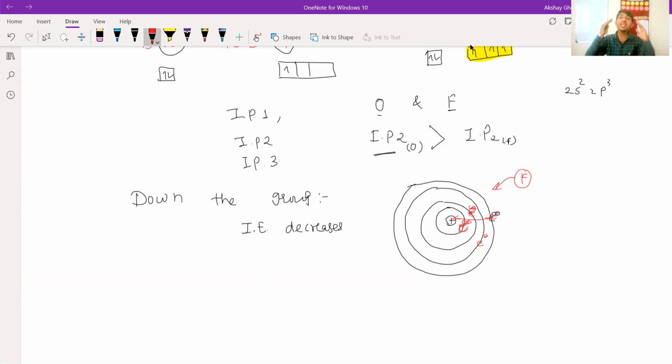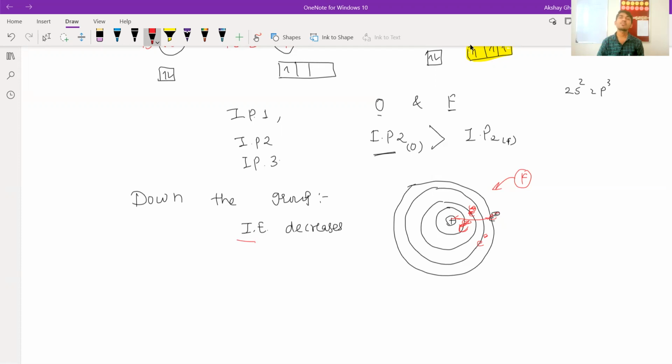It is very difficult to remove an electron that is present in the first shell. That means as we go nearer and nearer to the nucleus, it becomes more difficult to remove an electron. You're getting my point? So this is why ionization enthalpy decreases.